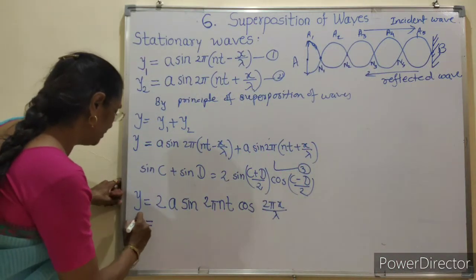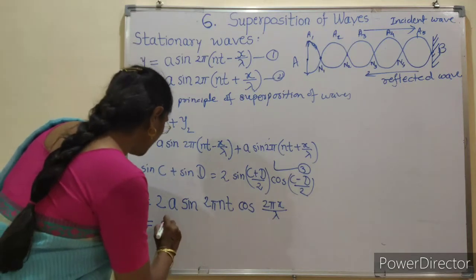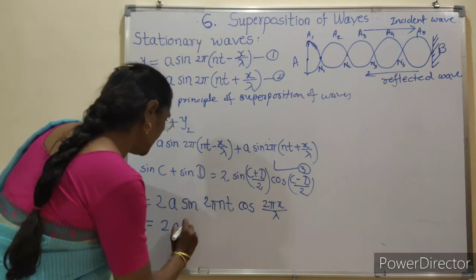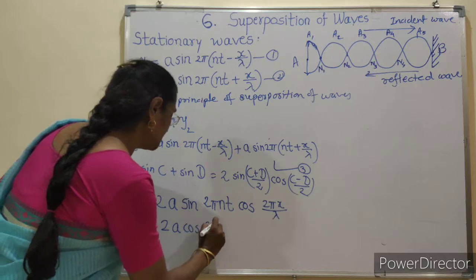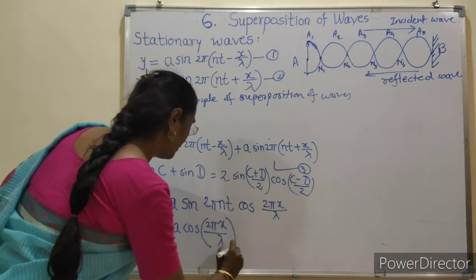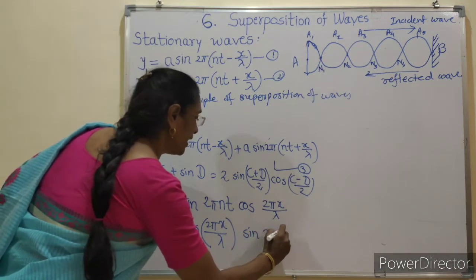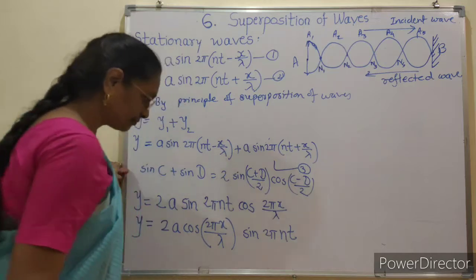Now we write here y is equal to, we adjust the relation, 2a cos(2πx/λ) multiplied by sin 2πnt.